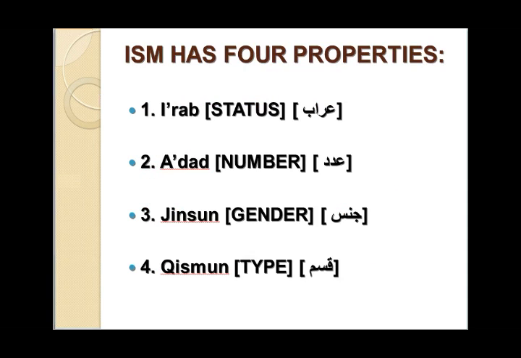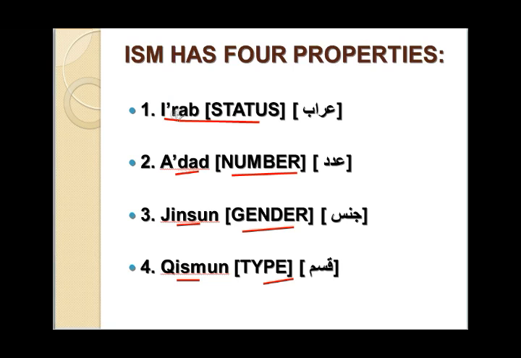So ism has 4 properties. What is properties? We'll talk about that later. But properties means characteristics, whatever you call it. That means you can say that we have 4 topics in ism. What are those? That is status, number, gender, type. Here's the Arabic term: I'rab, Adad, Jinsun, and Qismun.